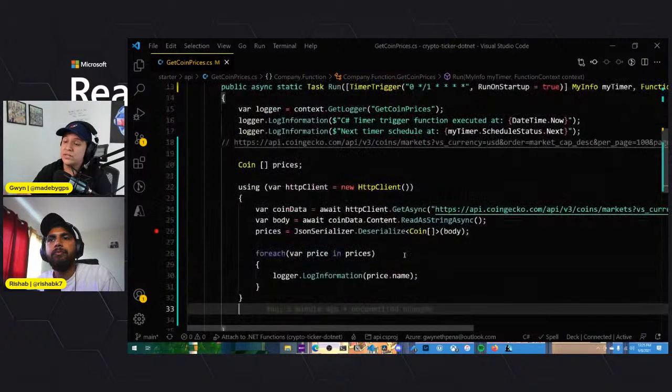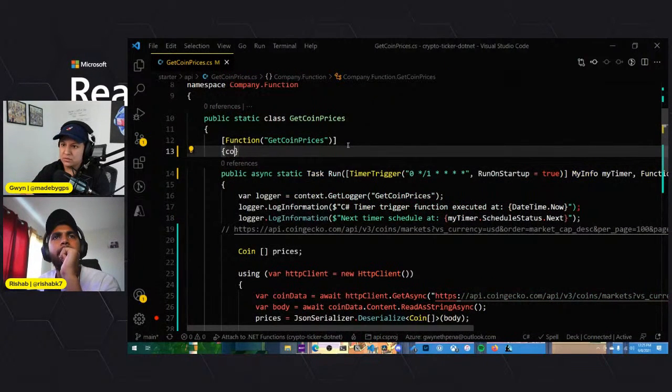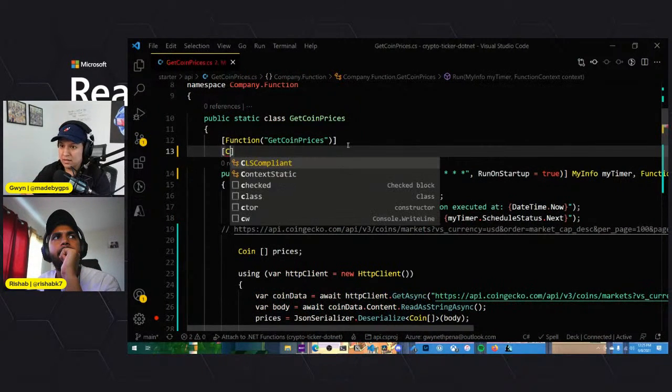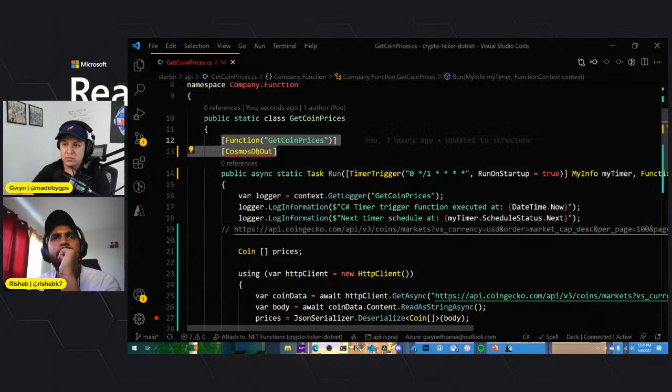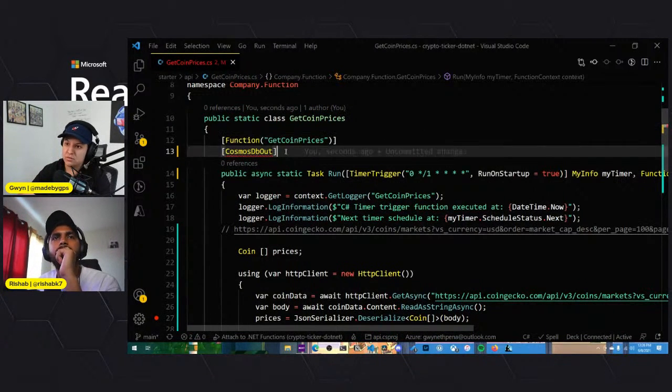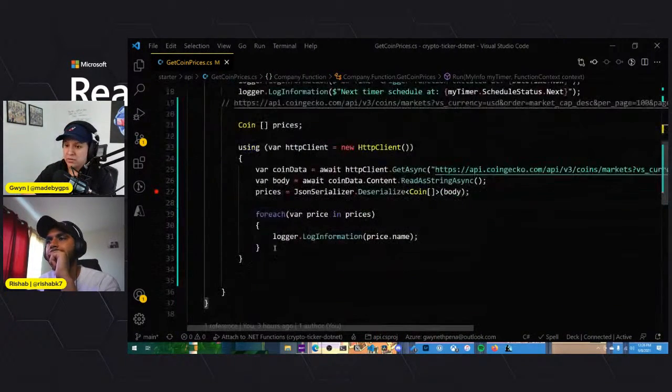And with functions, when you have multiple outputs, when you're using .NET 5, you actually have to create a custom output, because if you're using just one, you would add an attribute up here, like Cosmos DB output, and then you would specify your database, the collection, all that kind of thing. But you can't add more than one. You couldn't add a SignalR beneath this one. So the return type will have to be your own custom type of multiple outputs. So that's what we're going to create now.